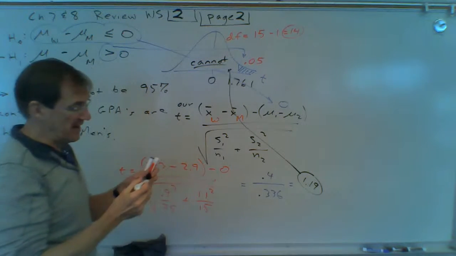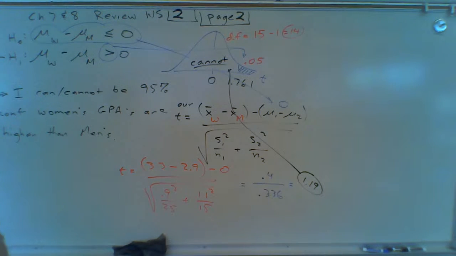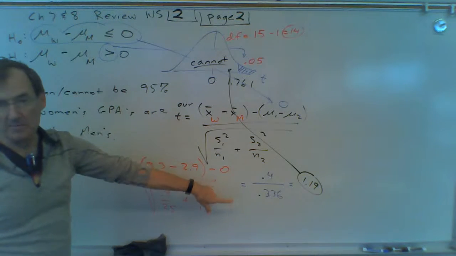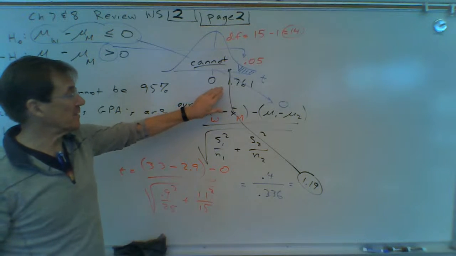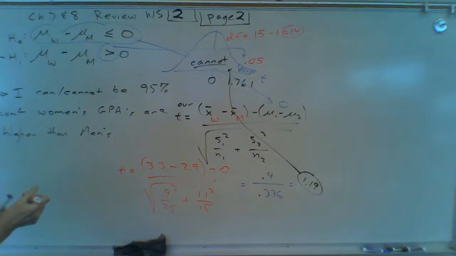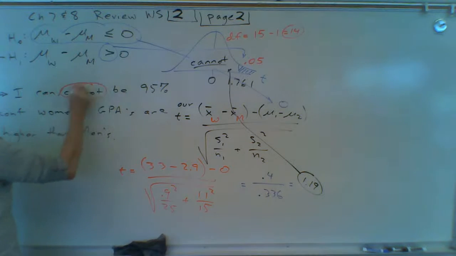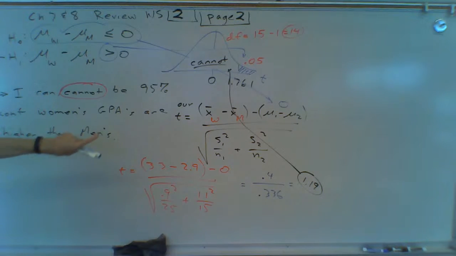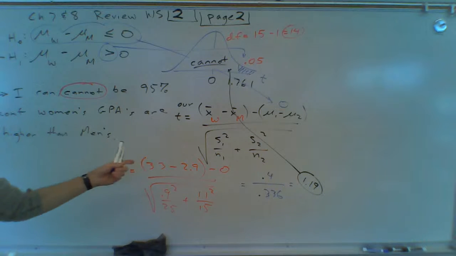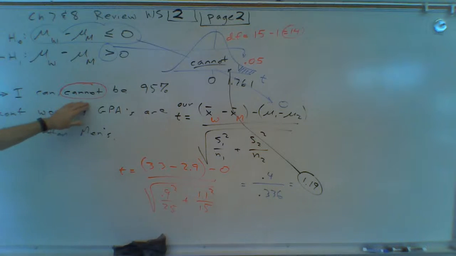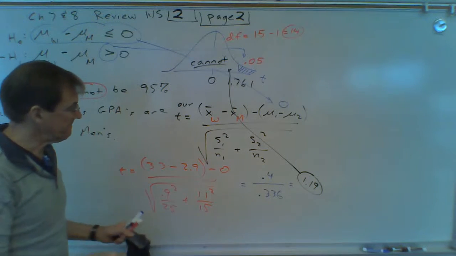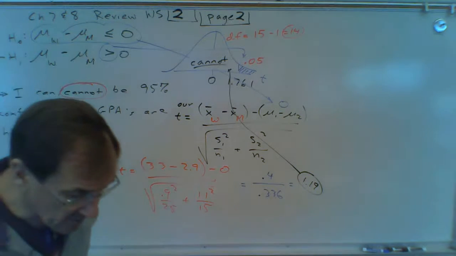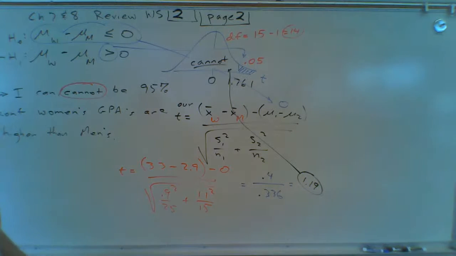So us guys were saved again by being humiliated by women because we don't have a very big sample. Maybe if they had a bigger sample, the women would be able to prove that their GPAs are higher than us men. But based on this sample right here, we cannot be 95% confident that women's GPAs are higher than men. So the women tried to prove that their GPAs were higher, but they were not able to prove it with 95% confidence. And of course, that's a possible type 2 error. We don't know the probability of that.